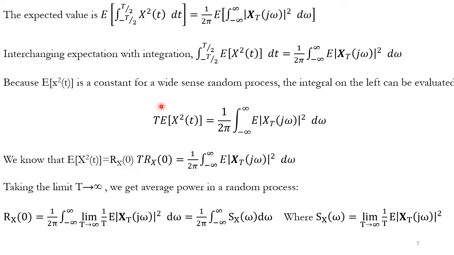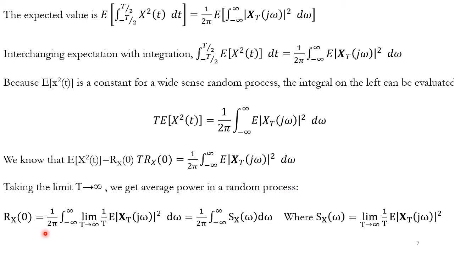So I can write this as T into Rx of 0 is equal to 1 over 2 pi integral from minus infinity to infinity of the expectation of |XT(j omega)| whole square. We need to integrate with respect to omega. As T tends to infinity, we get the average power in a random process.